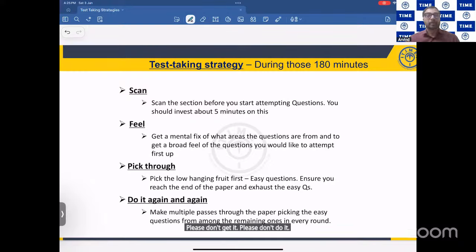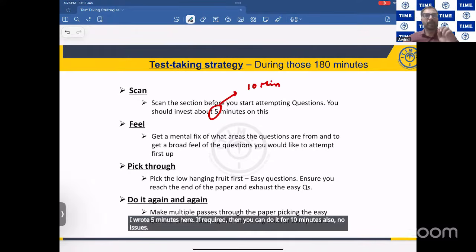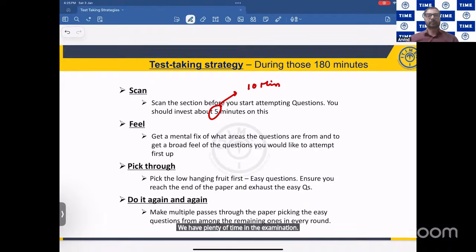Please go through the questions for 5 minutes. I wrote 5 minutes here. If required, you can do it for 10 minutes also. No issues. You have plenty of time in the examination. So the first 5 to 10 minutes, you need to scan the paper. Why you have to scan the paper, we'll discuss later on. The next coming slides are there for that reason only.